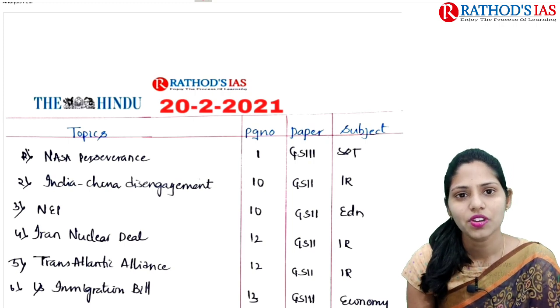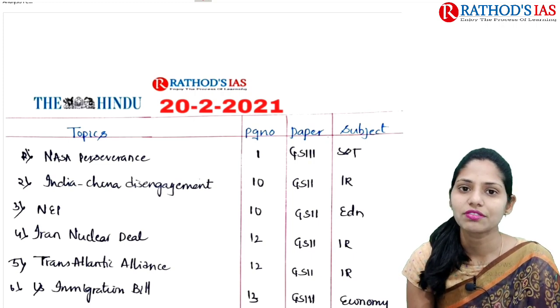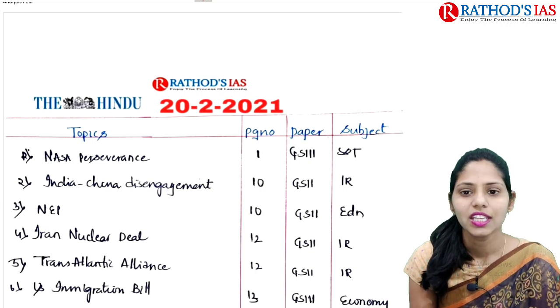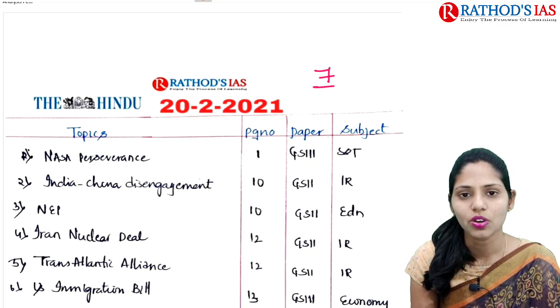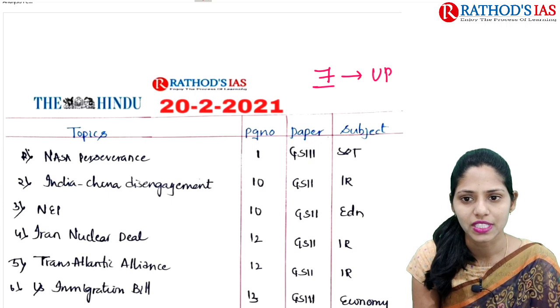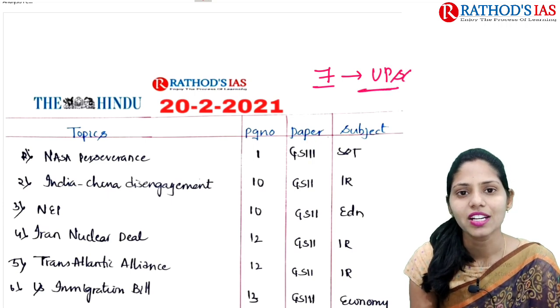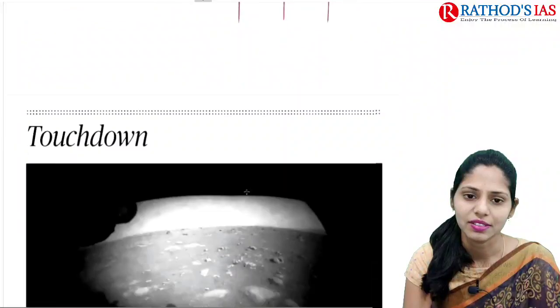Today in this lecture, we are going to see current affairs of 20th February 2021. In this lecture, we are going to see 7 topics which are very much relevant to UPSC. So let's get started with our discussion and let us see the first article.